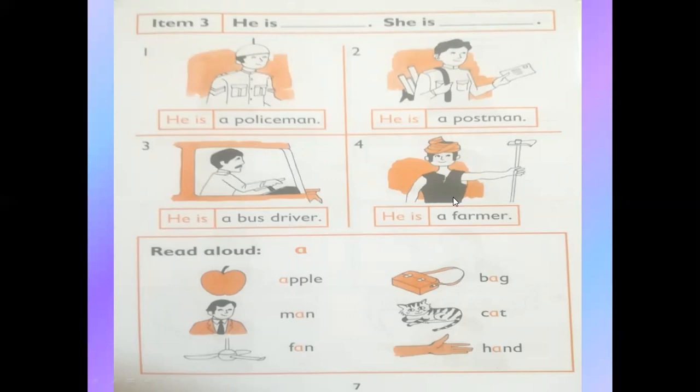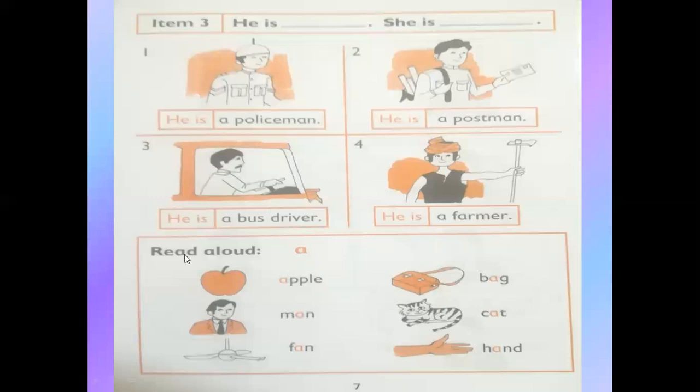Understand? Now look at number 4. He is a farmer. He is a man. That's why we use "he". You can see these 4 pictures. We will use "he is" in all of them. Why? Because these are all men.